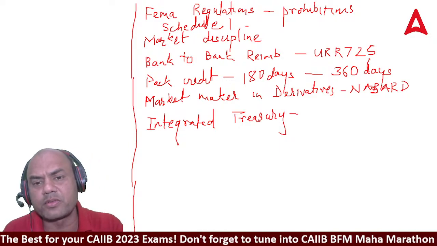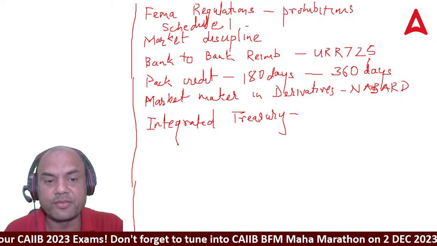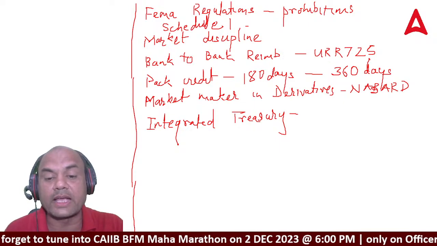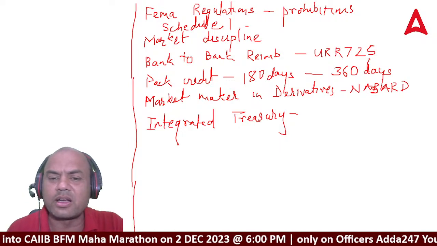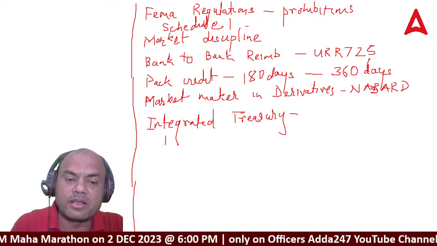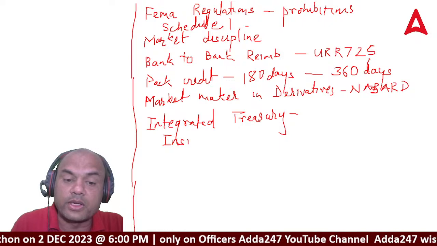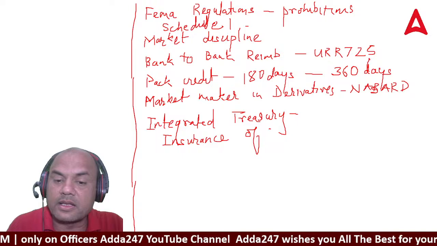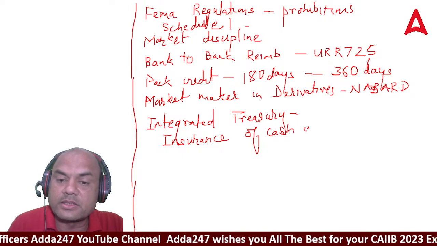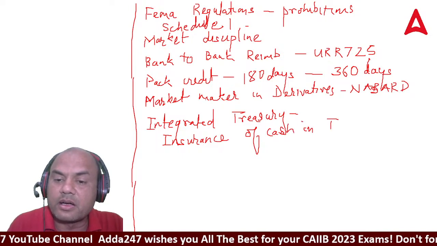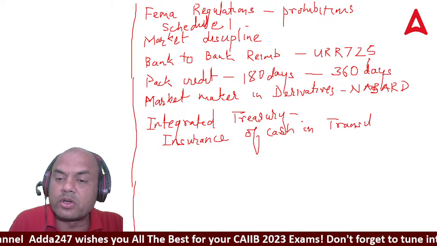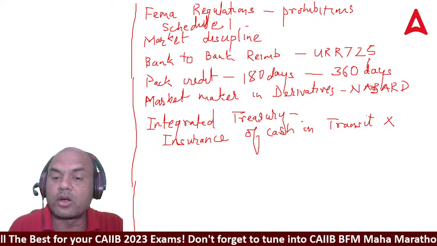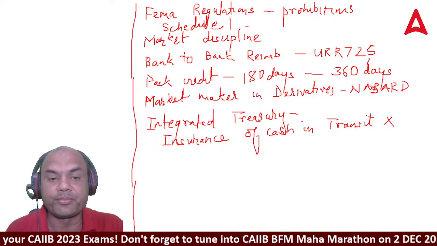One option given was on cash: insurance limit for cash in transit. That is not a part of integrated treasury. This is not true. This job is not done by integrated treasury. So that was the question.